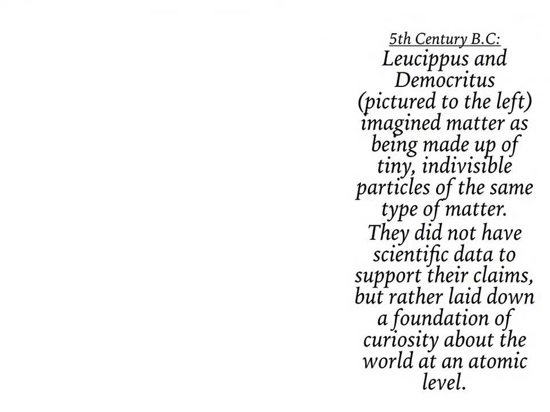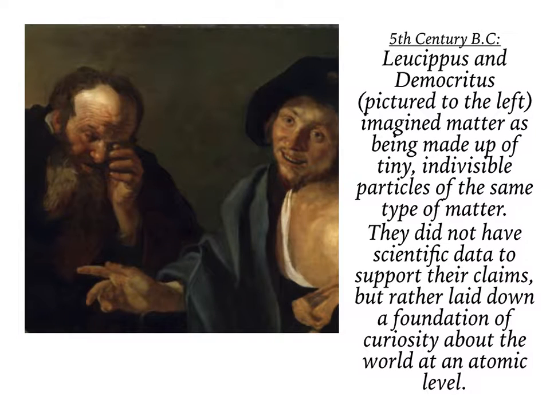Around 2,500 years ago, the Greek philosophers Leucippus and Democritus founded the idea that matter, which is anything in the universe with mass, like a blade of grass or a gold ring, is made up of very small particles. They called these particles atomos, which means indivisible. This is because they had theorized that if you cut something in half enough times, you would eventually get to a small enough piece of matter, aka a particle, that could no longer be cut in half.